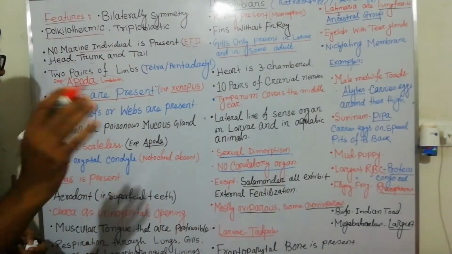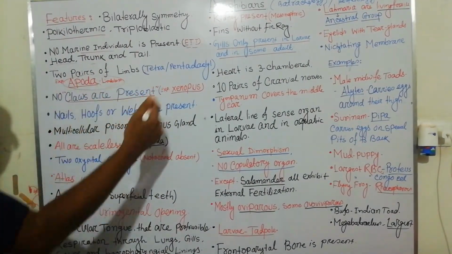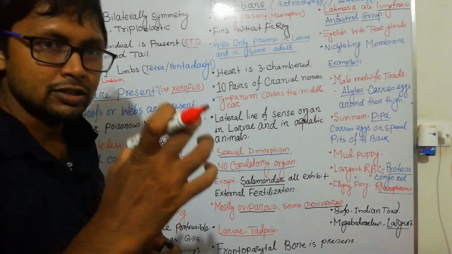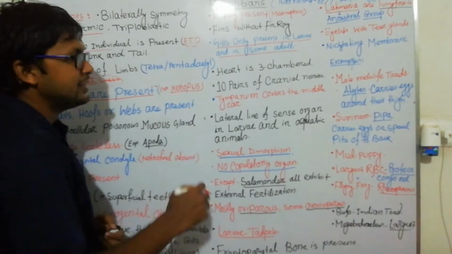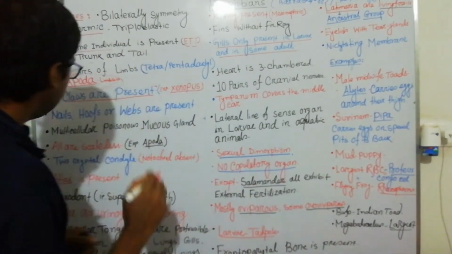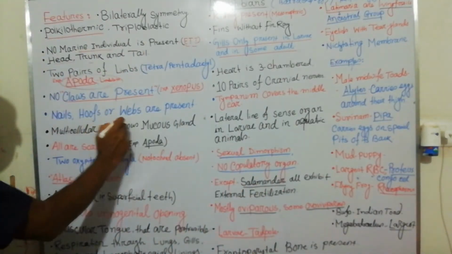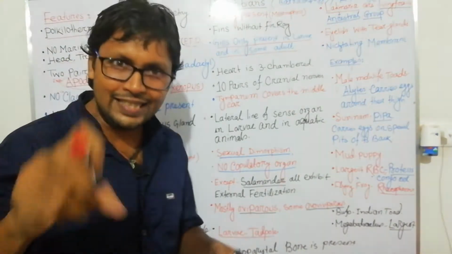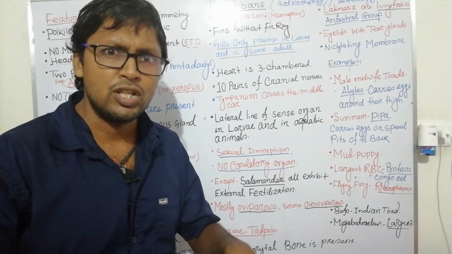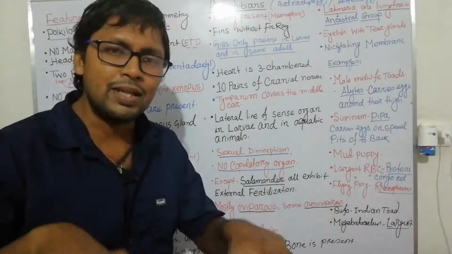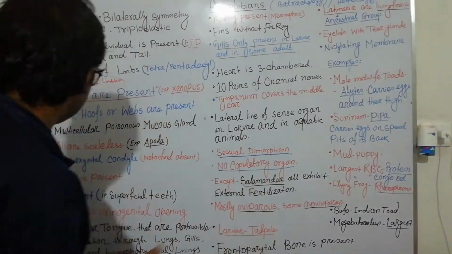Apoda are limbless. No claws are present; they do not have any claws on their nails. Nails are present but no claws. The exception is in some genera, which have claws. So this one is very important. Nails, hoofs and webs are present. Webs are present in toads; we have seen that the posterior legs have webs. That web helps them in swimming.